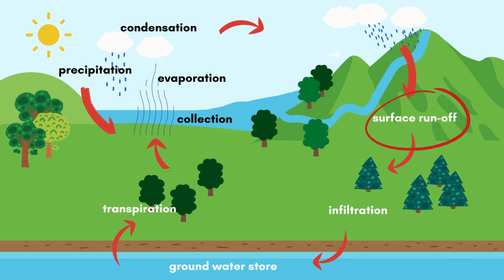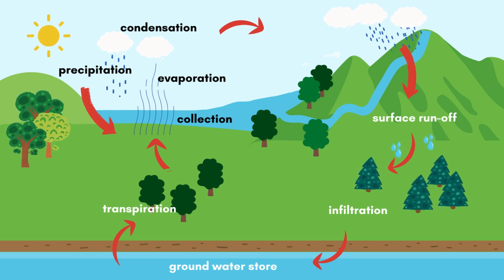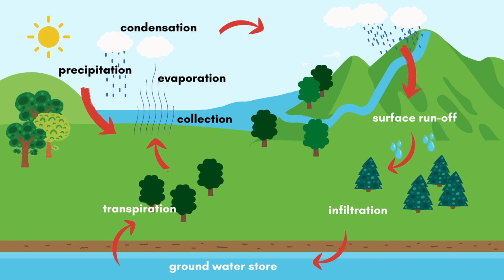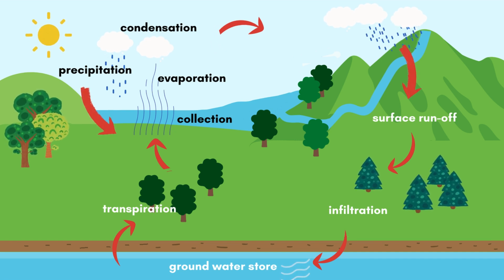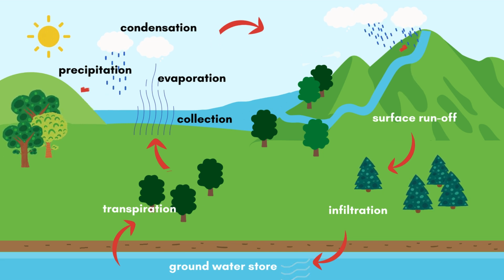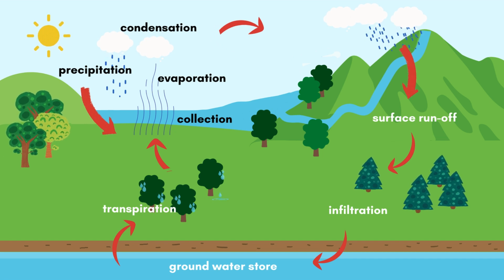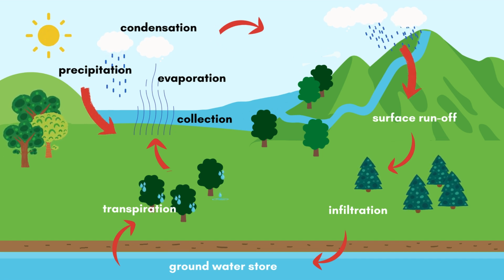After that comes runoff. Precipitation that falls onto land may flow over the surface as runoff, where it eventually makes its way back into bodies of water. Next is infiltration. During infiltration, some precipitation goes into the soil where it replenishes groundwater supplies. And lastly, there's transpiration. In transpiration, plants absorb water from the soil through their roots and release it into the atmosphere through their leaves. And that is the water cycle.